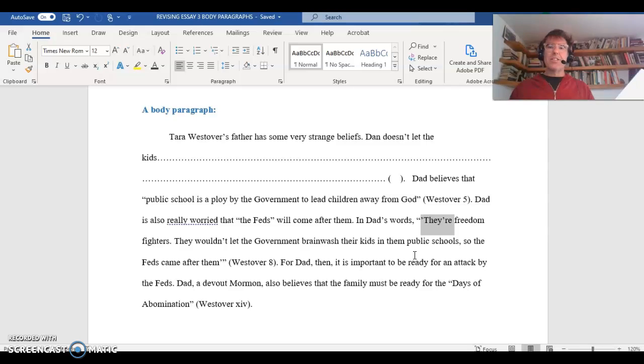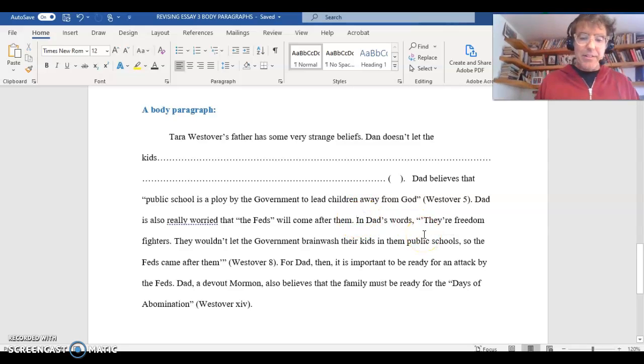I'm going to find that spot where they're talking about it, and I'm going to give more information about it. Before I say their freedom, I need to say who they is. So I'm going to add some background information.